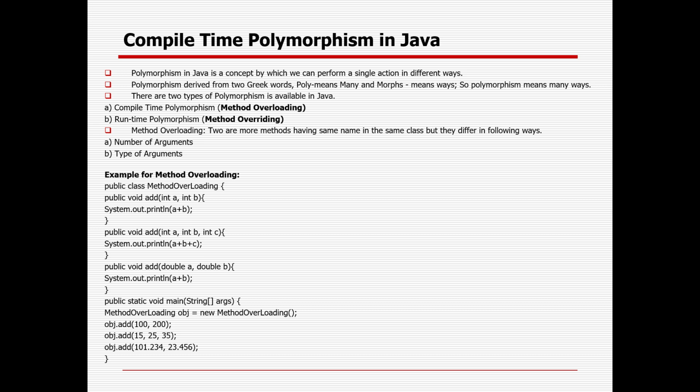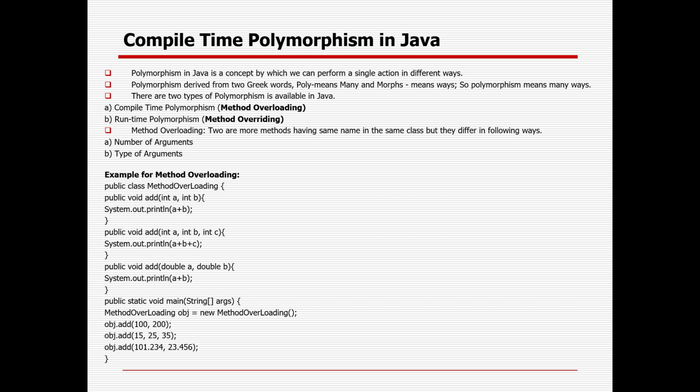There are primarily two types of polymorphism available in Java. One is compile-time polymorphism, also called static polymorphism or method overloading. The second one is dynamic polymorphism, also called method overriding or runtime polymorphism. So what is method overloading? Two or more methods having the same name in the same class but differing in multiple ways. Either you vary the number of arguments or you vary the type of arguments. That is the way it will work.